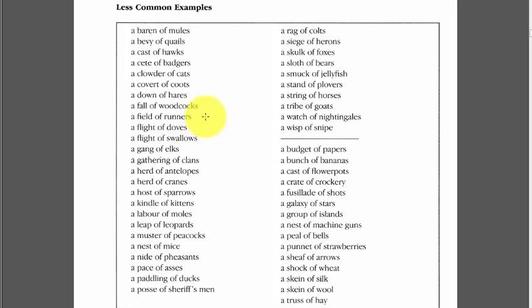Then we've got a field of runners, so people running. Just a collection of people running will be a field of runners. We've got a flight of doves. Doves are similar to pigeons, slight distinction which we're not going to go into. The next one's a flight of swallows. Again, swallows are a type of bird.